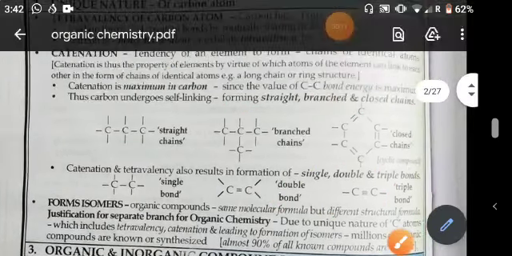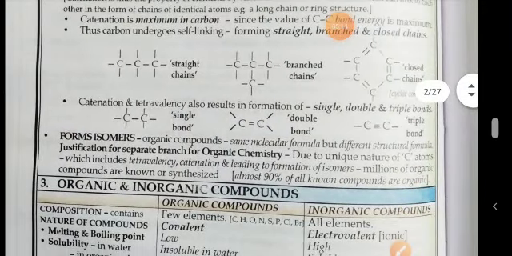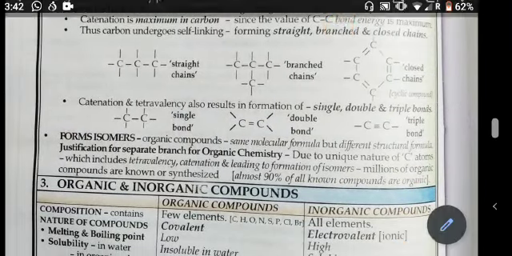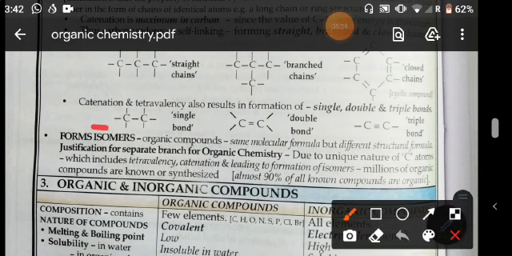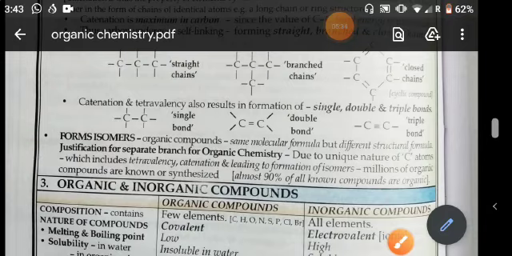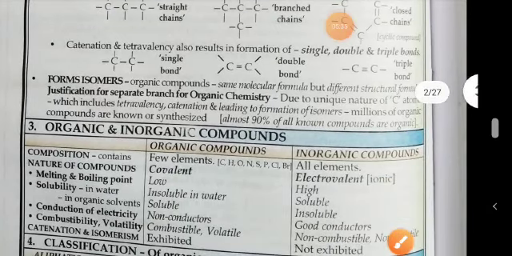Now, catenation and tetravalency also result in the formation of single, double or triple bonds. See here, this one shows a single bond, this structure shows a double bond, and this structure shows a triple bond. Now, carbon forms isomers.